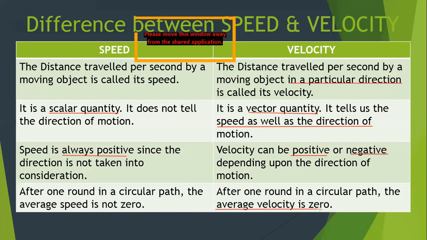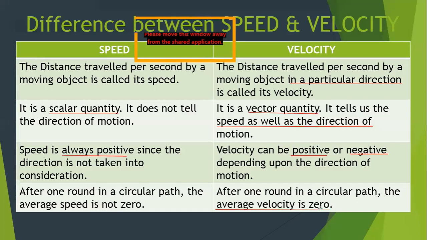Now you may be wondering how the average velocity becomes zero. Because remember class, average velocity is displacement upon total time. And in one circular path, how much will be the displacement? The displacement will be zero. Why? Because the object started from a point and it comes back to the same point.